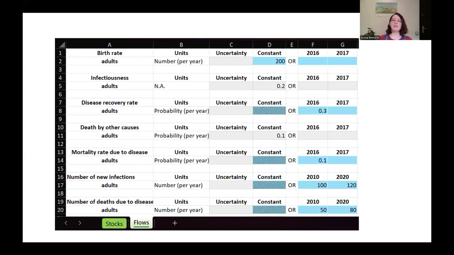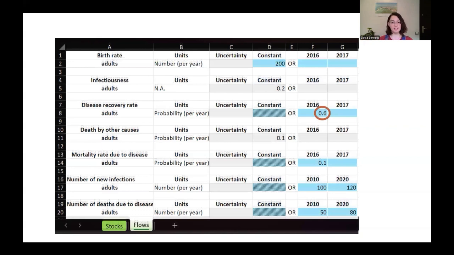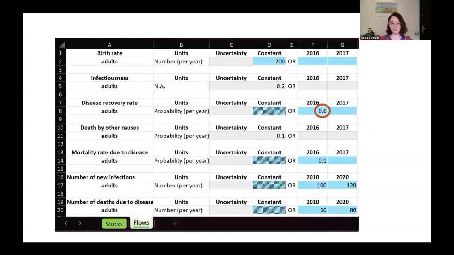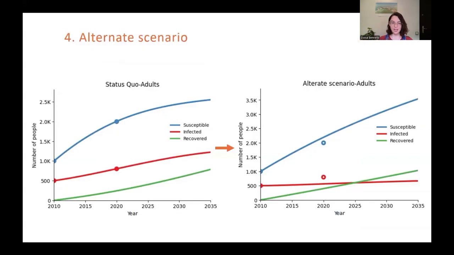So what we're going to do, we're going to imagine that we have this vaccine and that it increases the recovery rate. So it actually doubles the recovery rate from 0.3 to 0.6. And when we rerun our simulation, this is what we observe. As you can see, the number of people infected has greatly decreased. In fact, it's stayed more or less constant. And the amount of people who have recovered has increased.